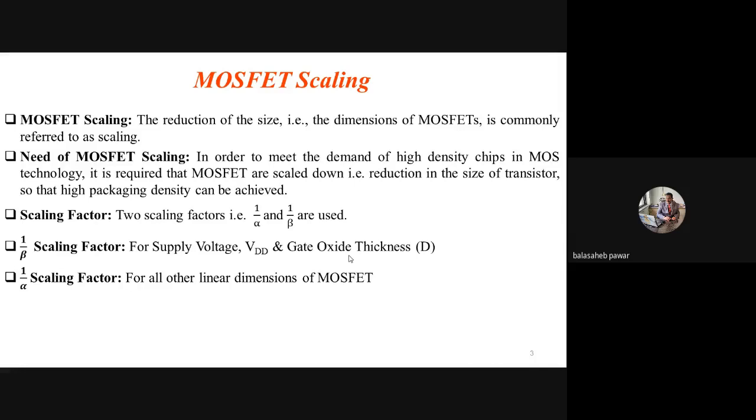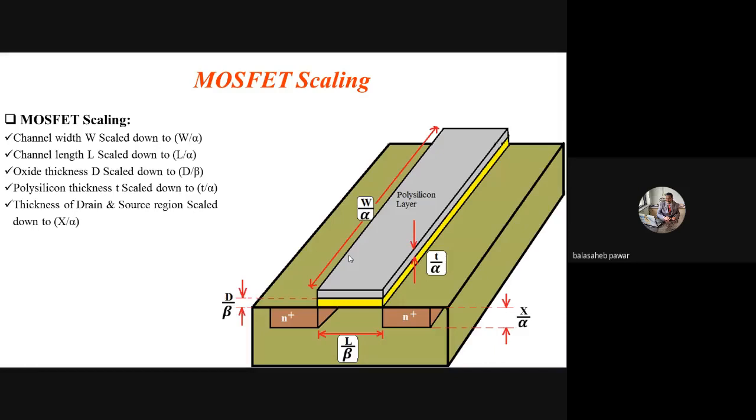And the remaining linear dimensions, that is the width of the drain region, source region, then channel length, or channel thickness, etc., get scaled down by 1 by alpha. How it is scaled down or how it looks, now I will show you. See here, I have drawn one diagram. A cross section of the MOSFET is shown. Is this first one visible to all properly?